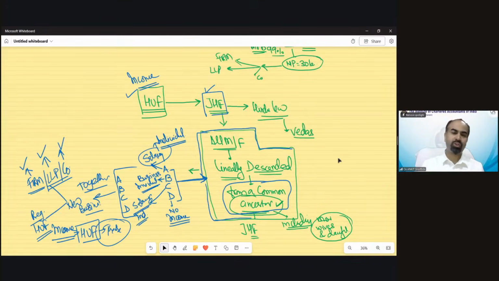So all students should understand that whatever we have discussed till now, if that is clear, be happy, because all your questions, like what would be the case when a sister is getting married or when we are getting married and a wife is coming into our HUF, we are going to discuss in this topic. Till now, whatever we have discussed with the help of a chart, let's read it with notes.